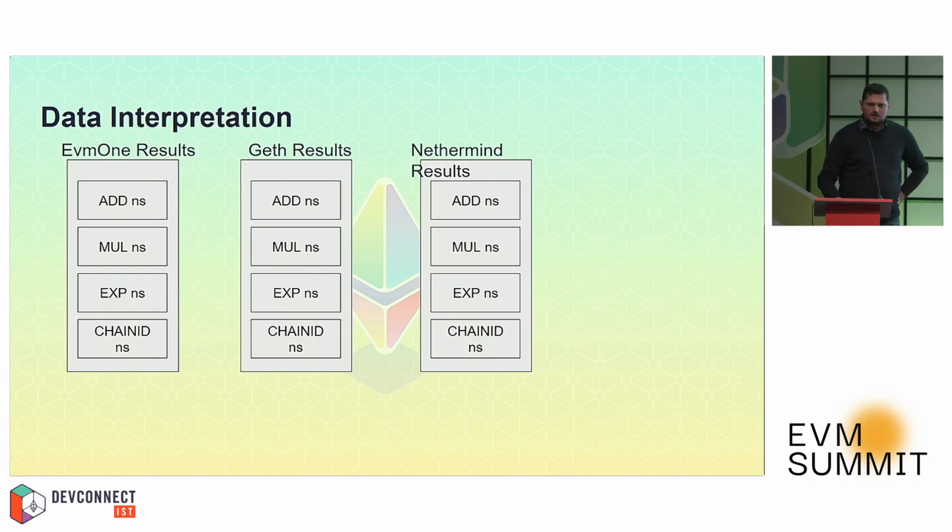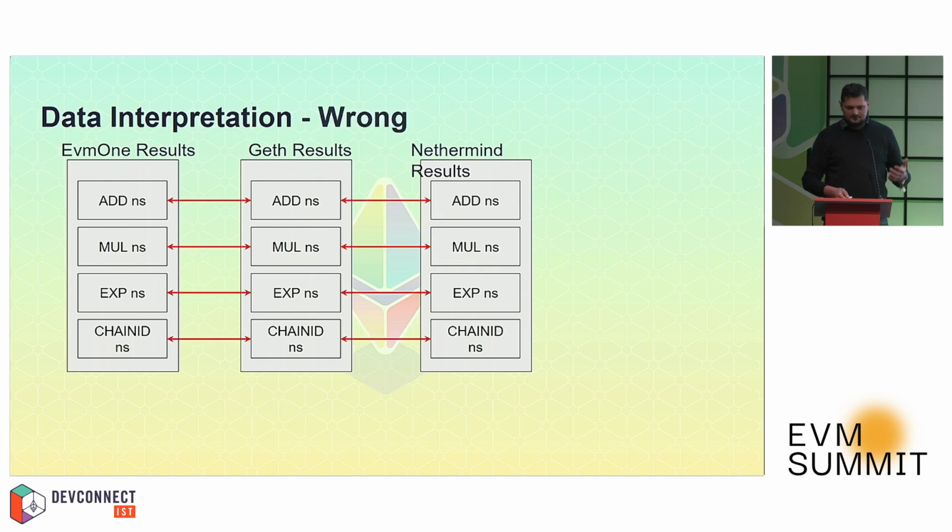Okay, so now we have the method to measure it. We know what to measure, and after running a lot of measurements, we have results expressed in time, in nanoseconds. What can we do with these results? The long way would be to compare the nanoseconds directly, but that's comparing apples to oranges really.